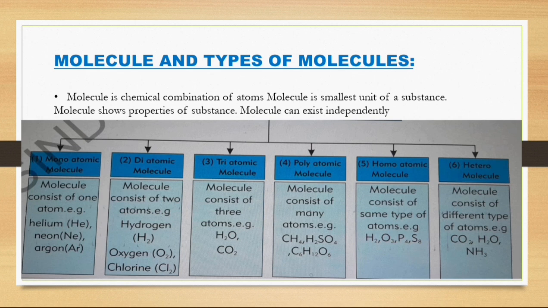Homoatomic means same: the molecule consists of the same type of atoms, for example H2, O3, P4, and S8. Heteroatomic molecules consist of different types of atoms, for example CO2, H2O, and NH3. So these are some types of molecules.